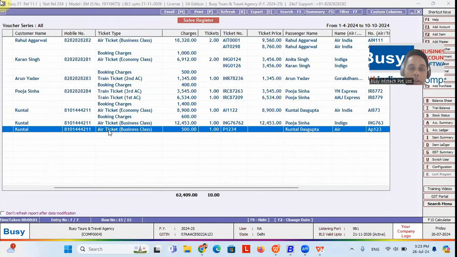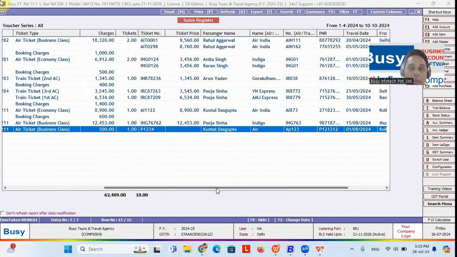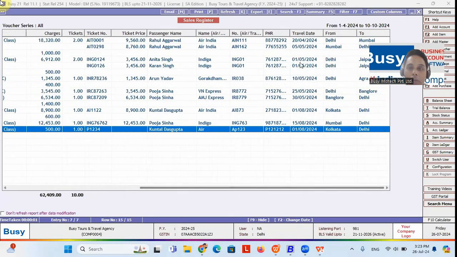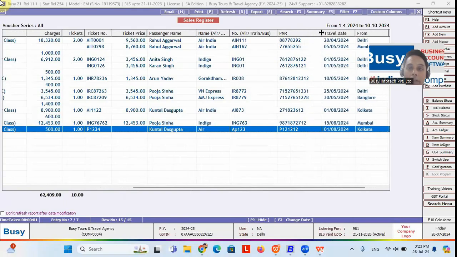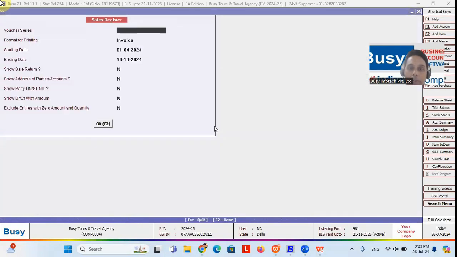If the customer has raised an inquiry for an air ticket and you have generated an invoice against that inquiry, then you can get this detail from this sale register report. All the information is coming: the travelling date, the ticket detail, the PNR details. So you can mention this information over here to get the entire detail about the sales invoice.